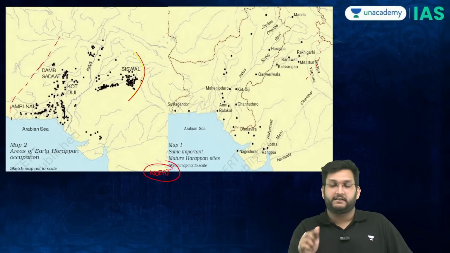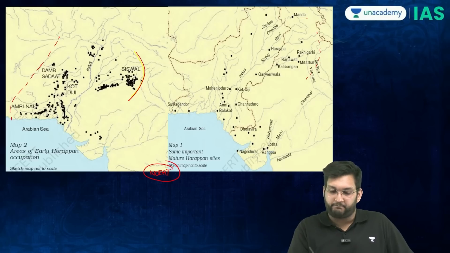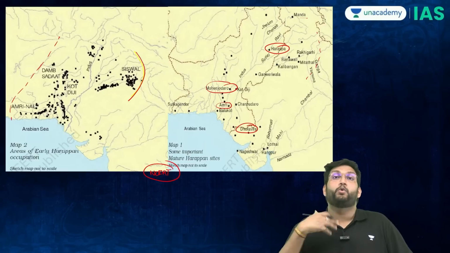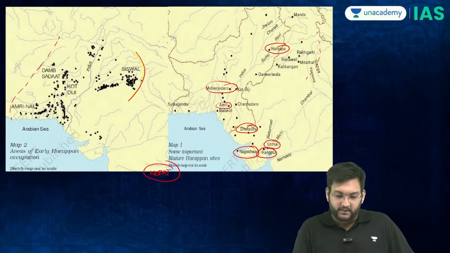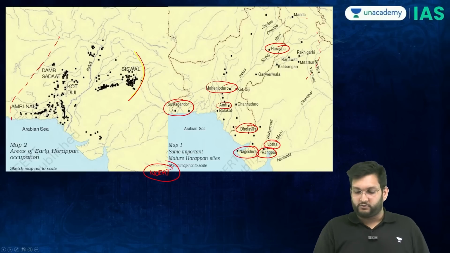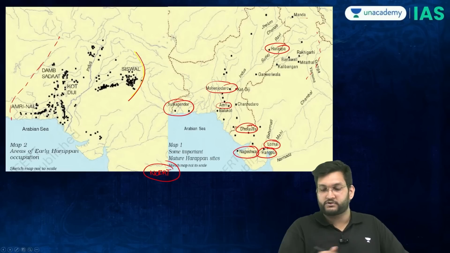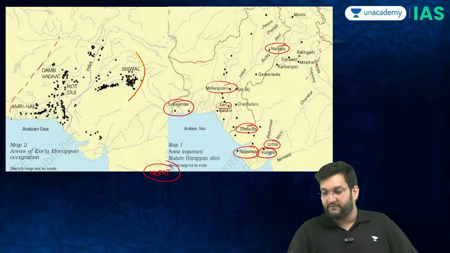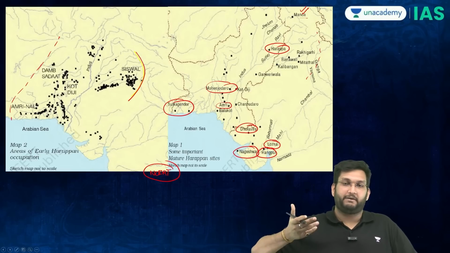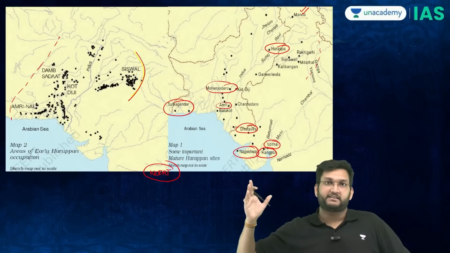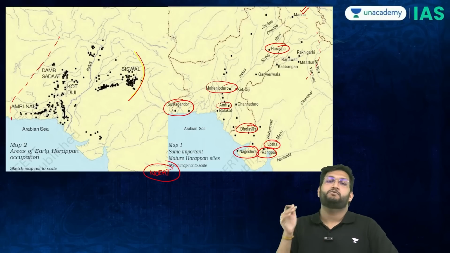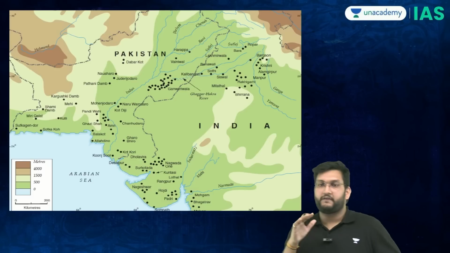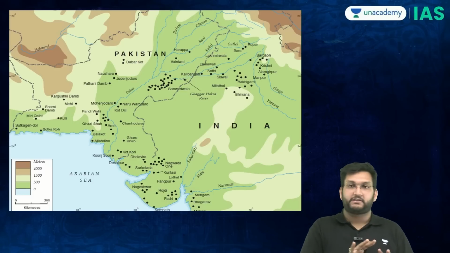So the standard ones, Manda, for example, Harappa, Mohenjo-daro, Amri, Dholavira, the only UNESCO World Heritage Site, Rangpur, Lothal, Nageshwar, Sutkagendor, very important one. Sutkagendor, the westernmost, Manda, the northernmost. Then you have Alamgirpur and Daimabad, Alamgirpur being the easternmost and Daimabad being the southernmost. You should know this. But because this map is not comprehensive enough, I also have the Upinder Singh map in which all the sites are given.